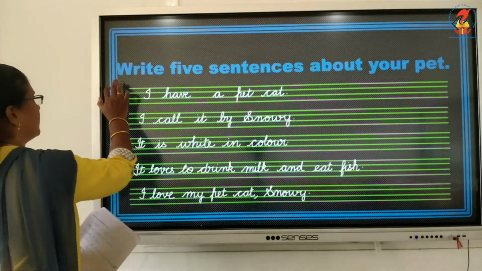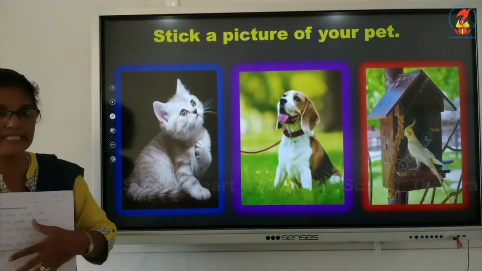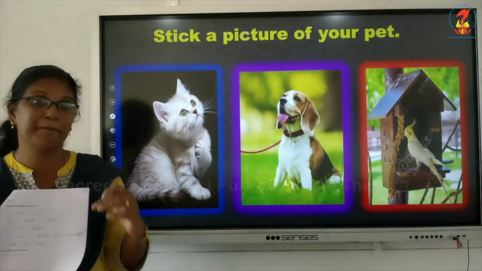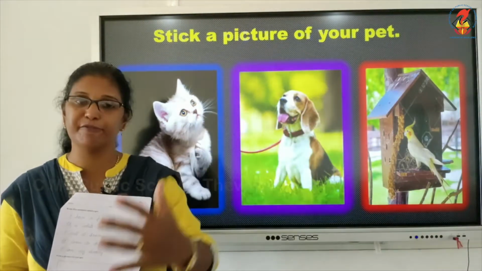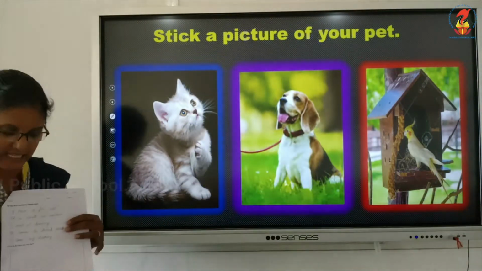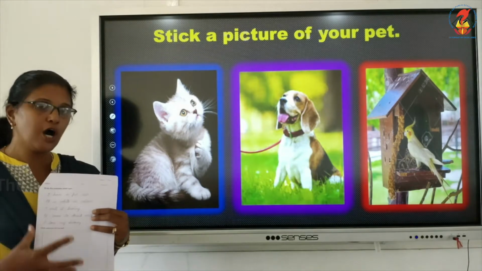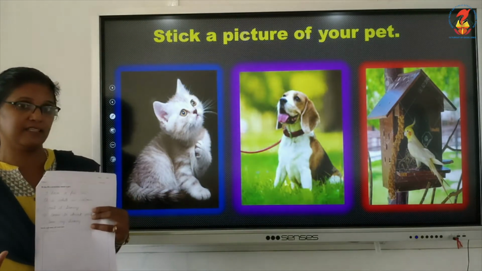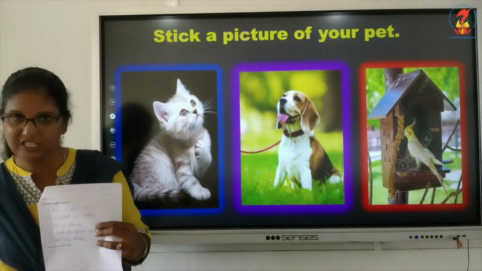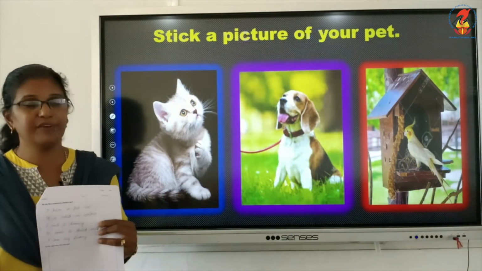Come on children. Now, next you have another question. As I said, 2 questions. The second part is a box is given. You have to stick your pet in that box. Either a cat or a dog or a bird, a fish, a mice, whichever pet you have, you can stick a color picture or you can even take a black and white picture and you can color it. Or if you don't get a picture, you can draw and color it. Any of the way you can do it.